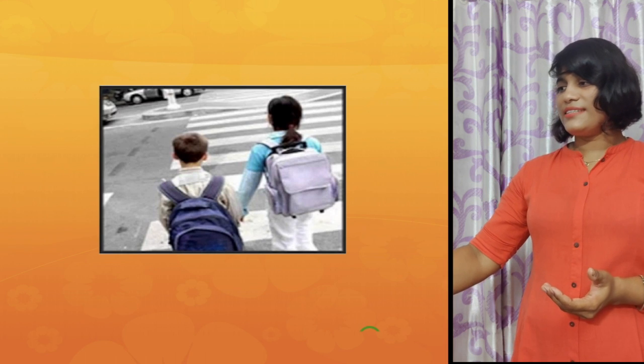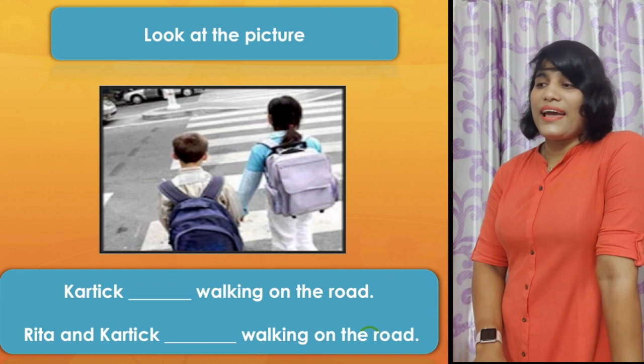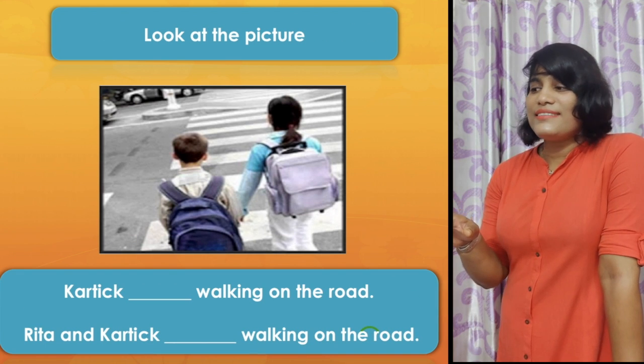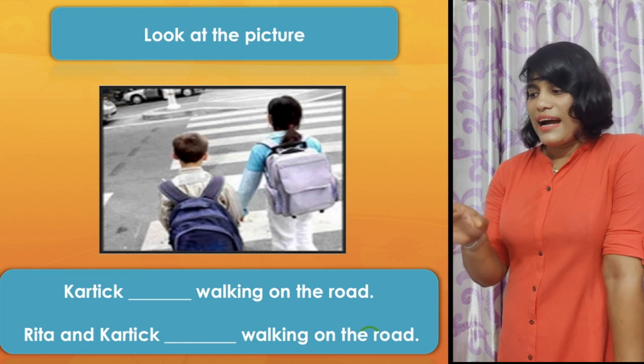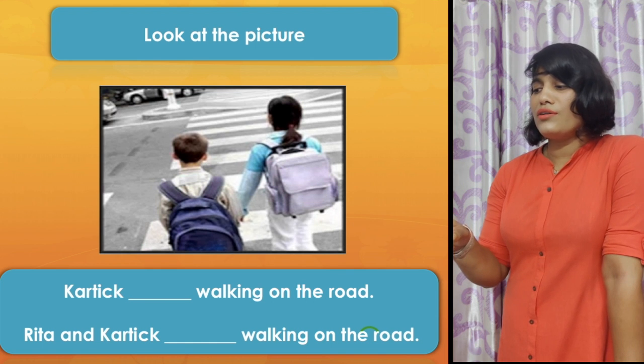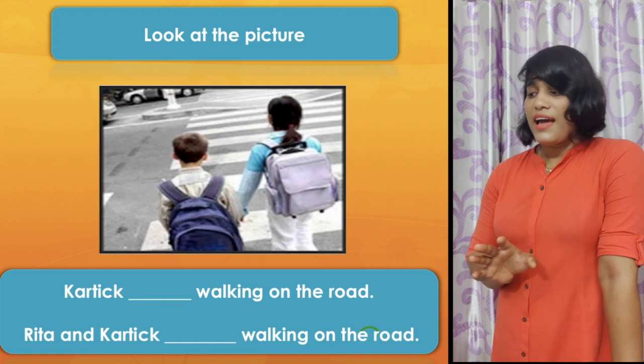Now this is your task. Look at the picture and make the sentence in past continuous tense. Kartik dash walking on the road. Rita and Kartik dash walking on the road. It is very easy, I know.